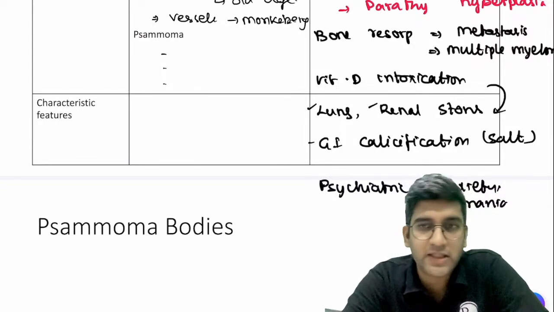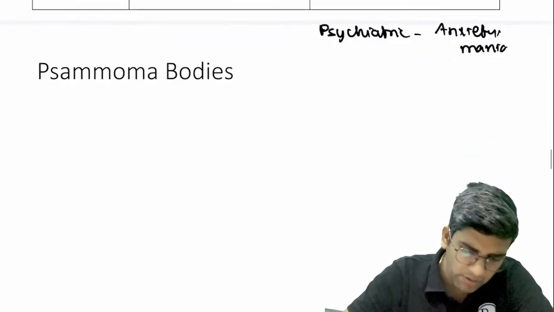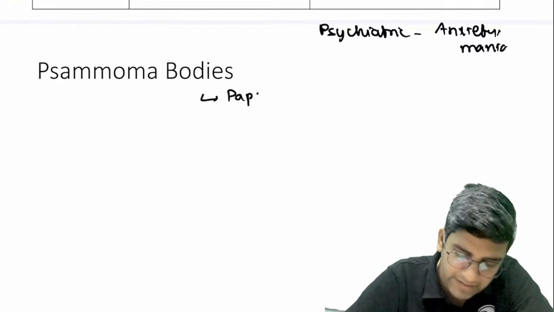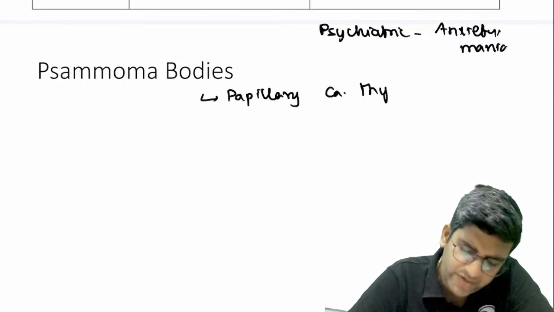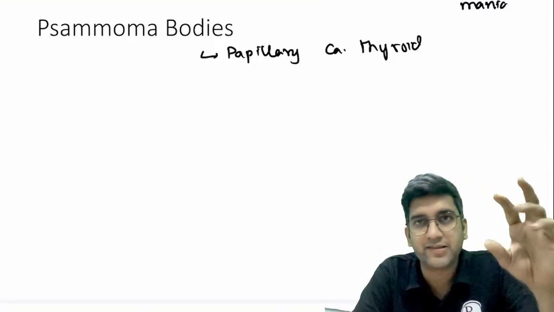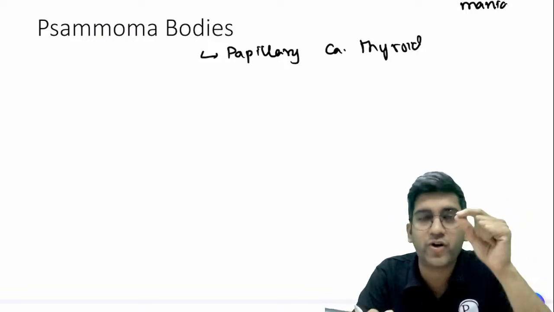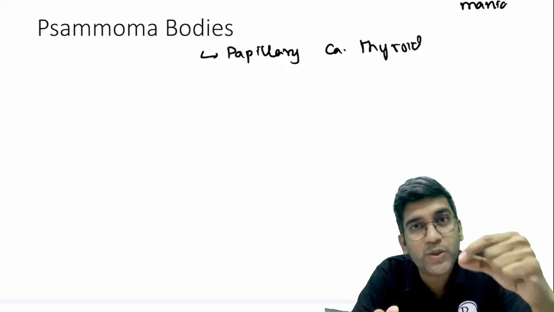Perfect. Dr. Puneet has said papillary carcinoma of kidney. That also, right? Lungs, perfect. So in Psammoma bodies, generally Robbins, in most of the textbooks, talks about papillary carcinoma of thyroid. Okay. So don't memorize Robbins, right? It's thyroid cancer that is there for me by default. But the problem here is not thyroid. The problem here is the papillae. Papillae is the problem. That's why you have Psammoma bodies.